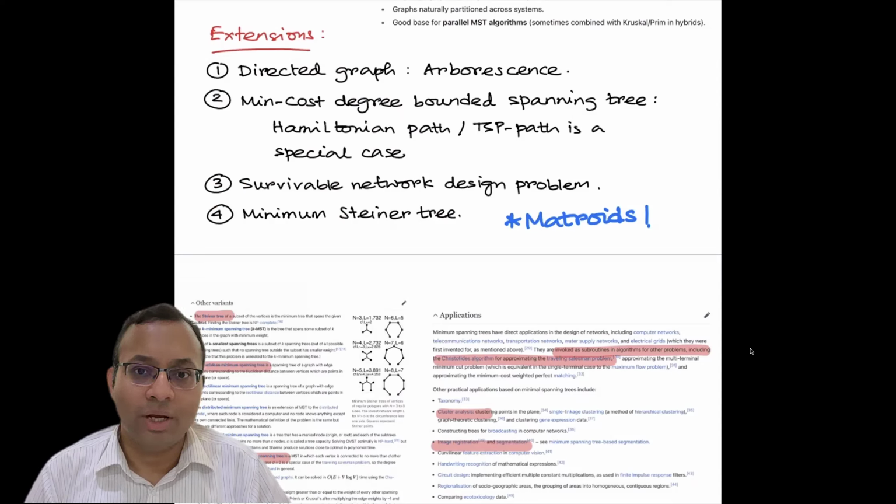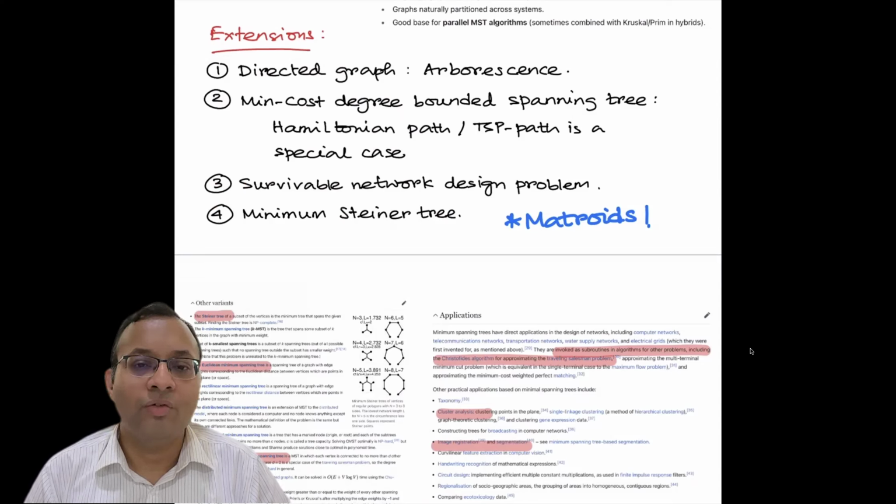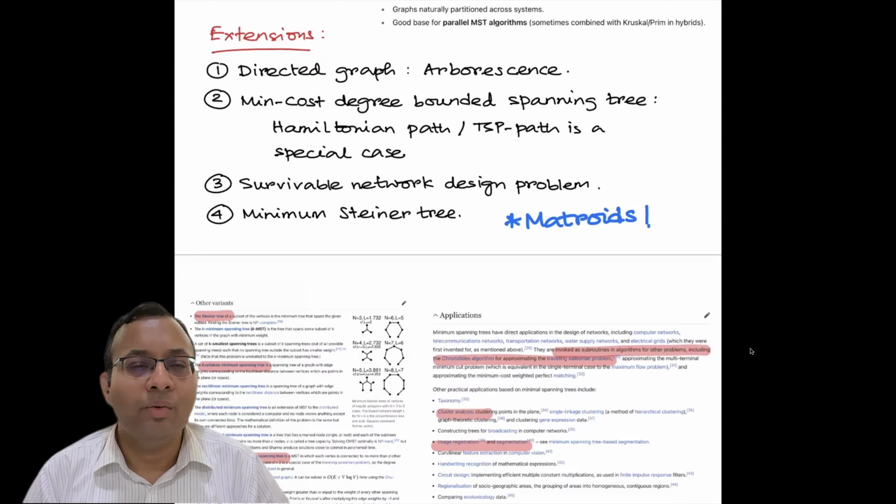Kruskal's algorithm is mentioned. But then the interesting thing about MST is if I slightly add more constraints, many times it suddenly becomes NP-hard. So think of this question: I want to find a spanning tree, but I require that the degree of each node should not be too large.